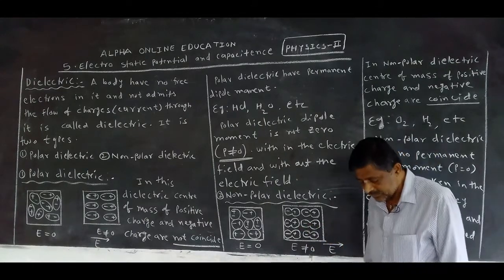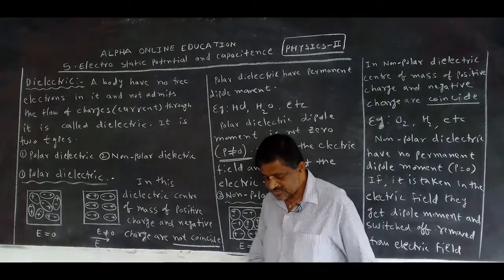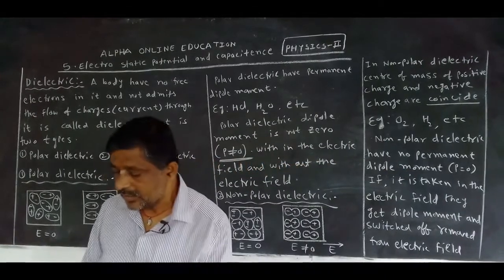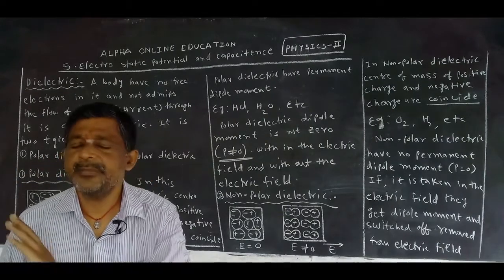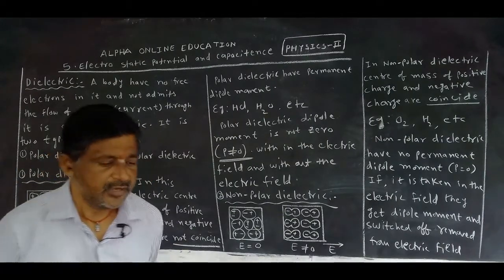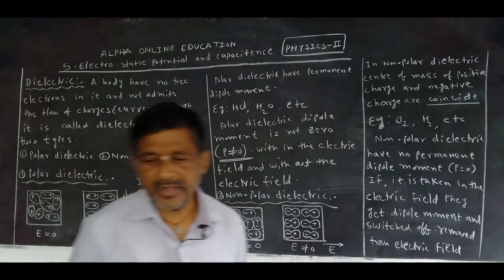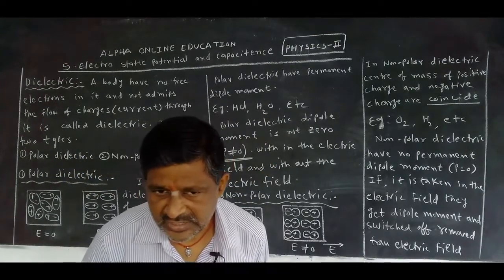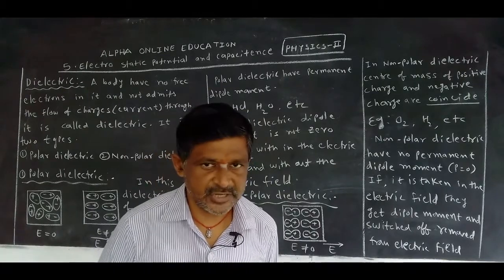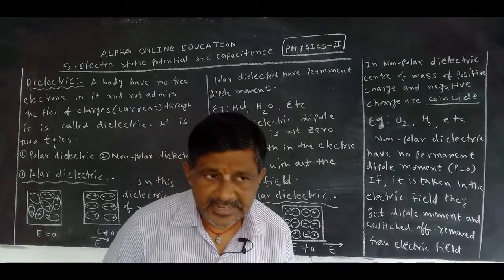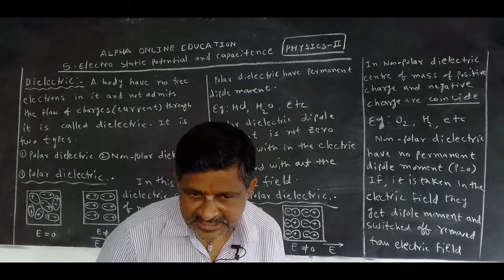Have you followed? This is the main difference between the polar dielectric and non-polar dielectric. In a non-polar dielectric, P is always 0, the dipole moment is 0. But when we take it in the external electric field, it gets a dipole moment, means P is not equal to 0 as long as it is in the electric field.